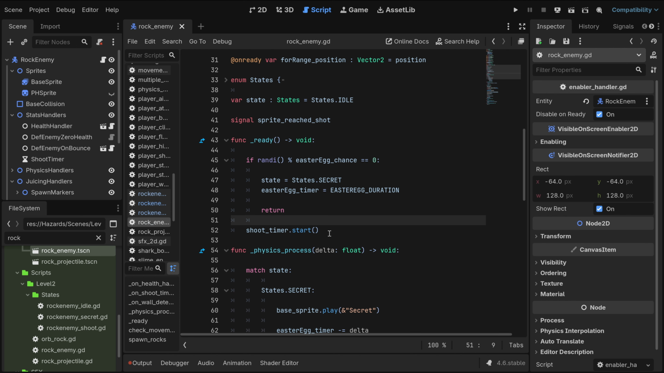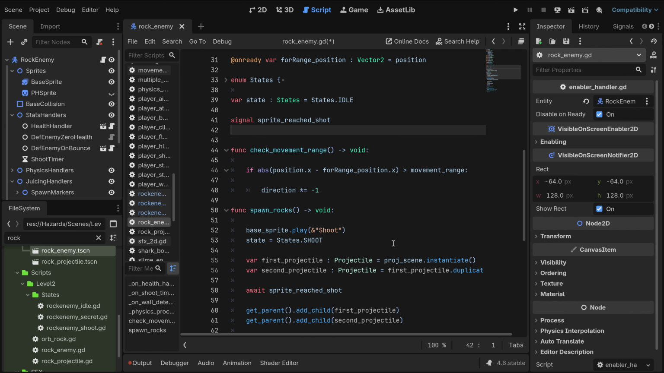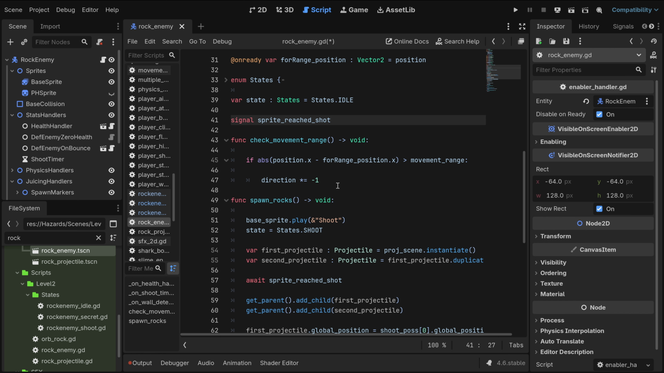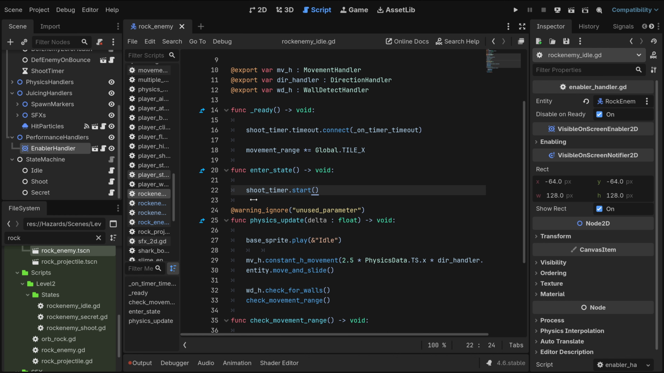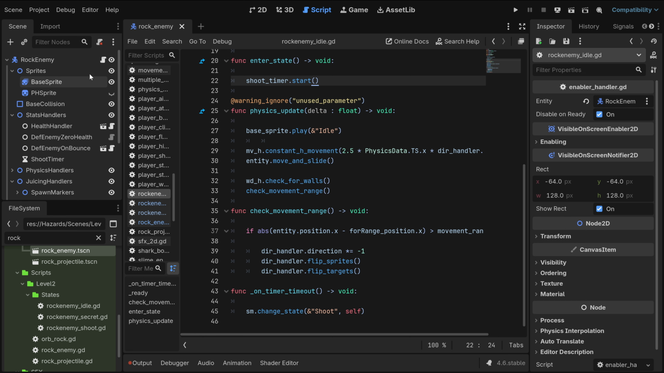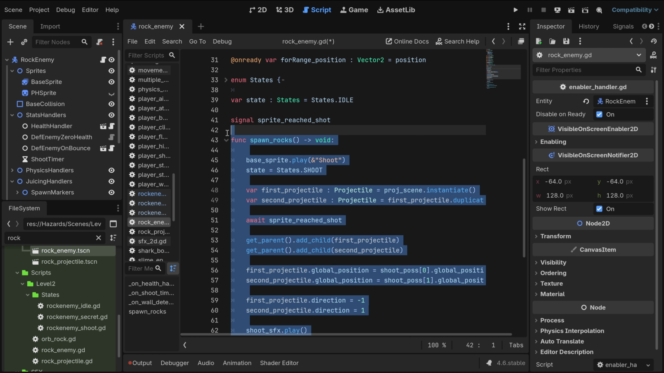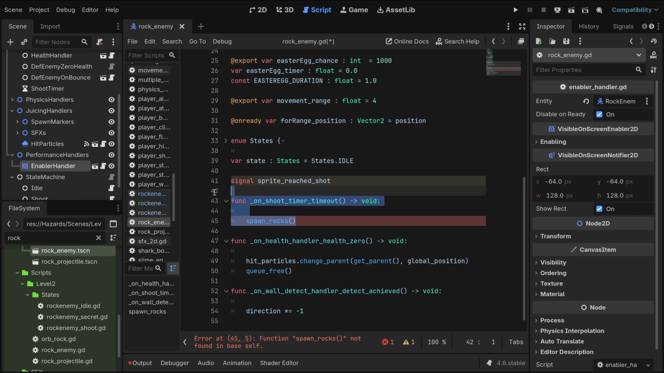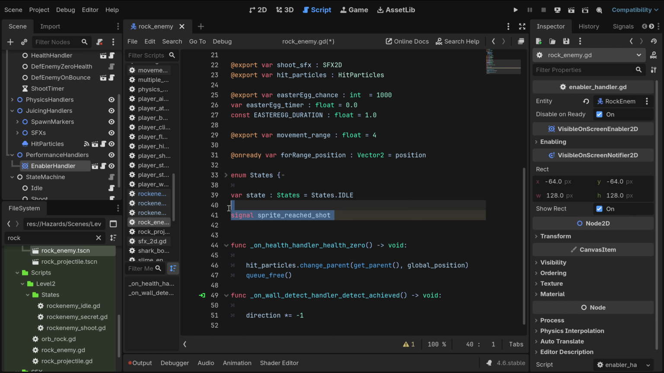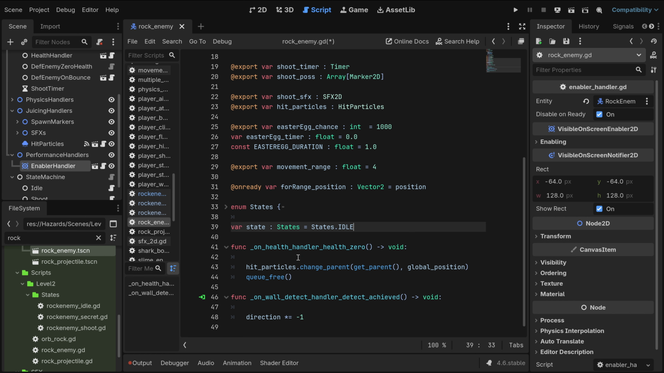Now what I can remove in here, I can remove actually the ready. I can remove the whole physics process. I can remove this. This is not being used, I guess. Let me remember, please. Yes, it's not being used. Great. I can remove this. And actually, okay, no, this is actually being used.